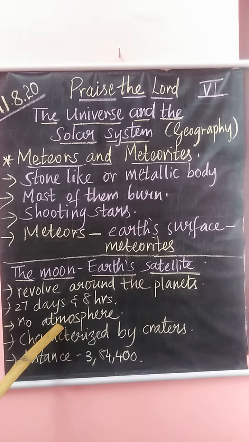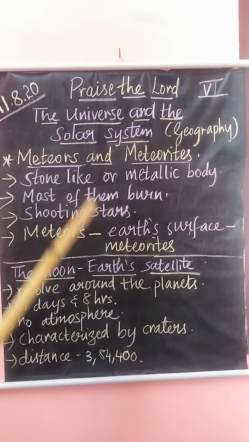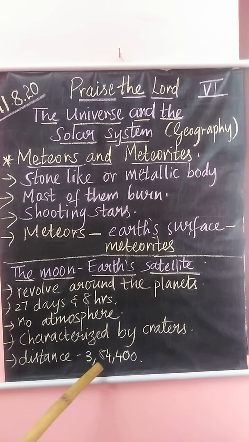It has no atmosphere. The surface of the moon is characterized by craters, which are created by the impact of the meteors. The distance between the moon and the earth is 384,400 kilometers. And the size of the moon is 1/4 of the earth. The moon is the only celestial body where humans have landed.